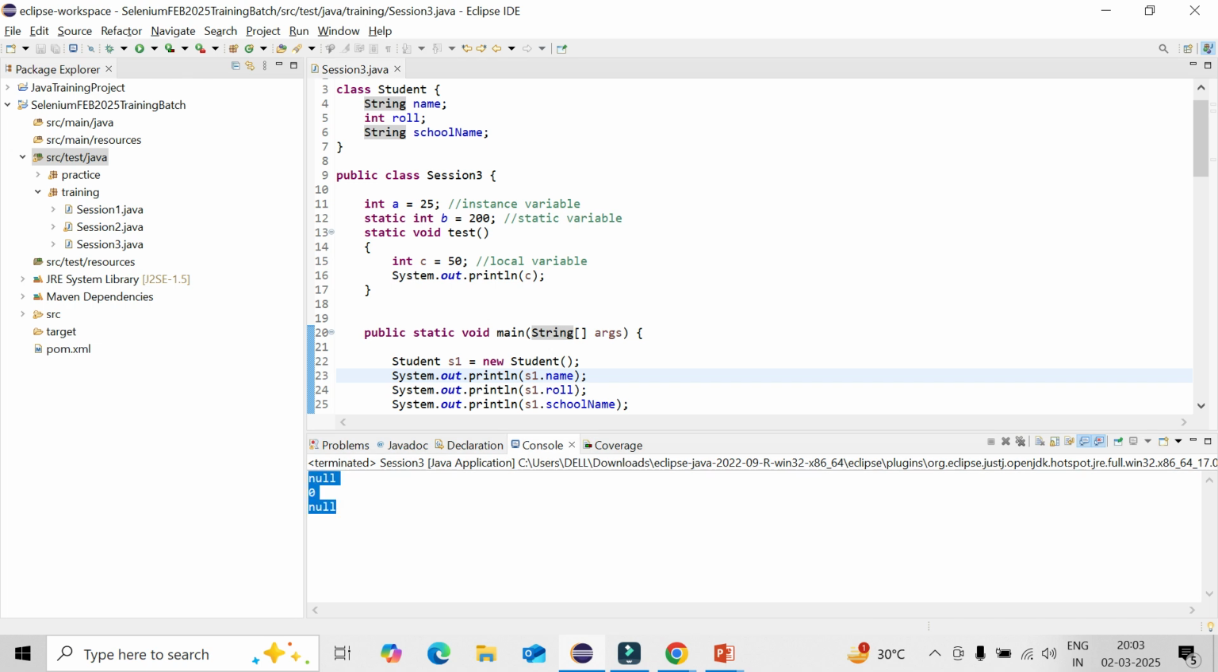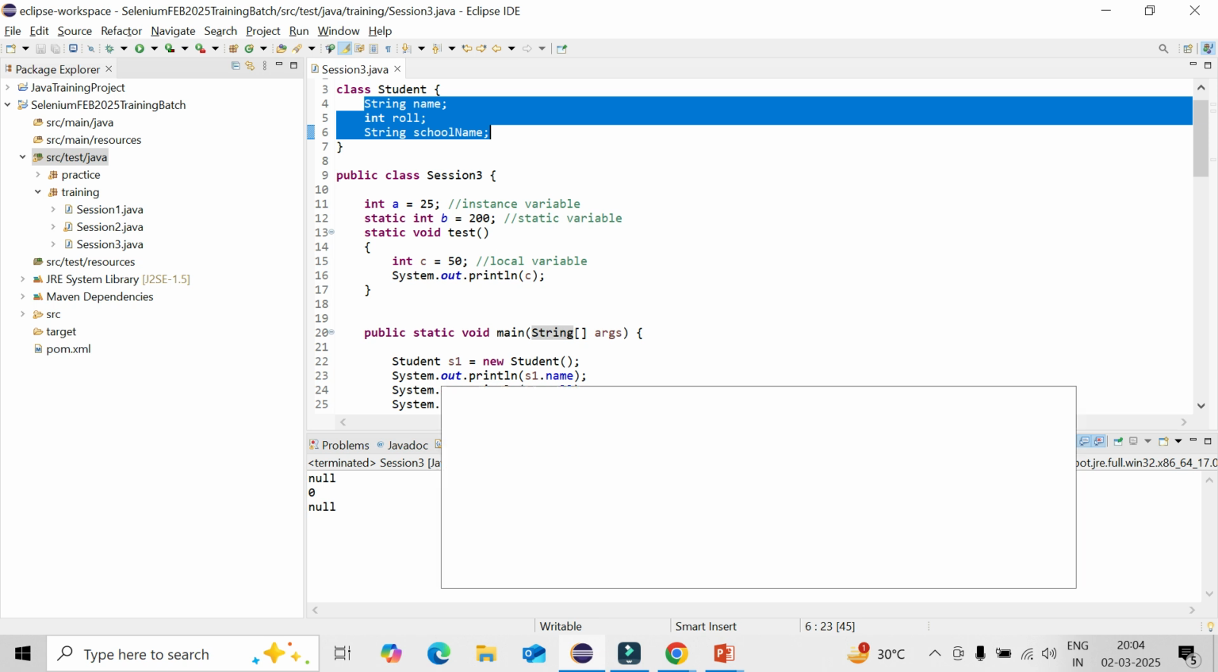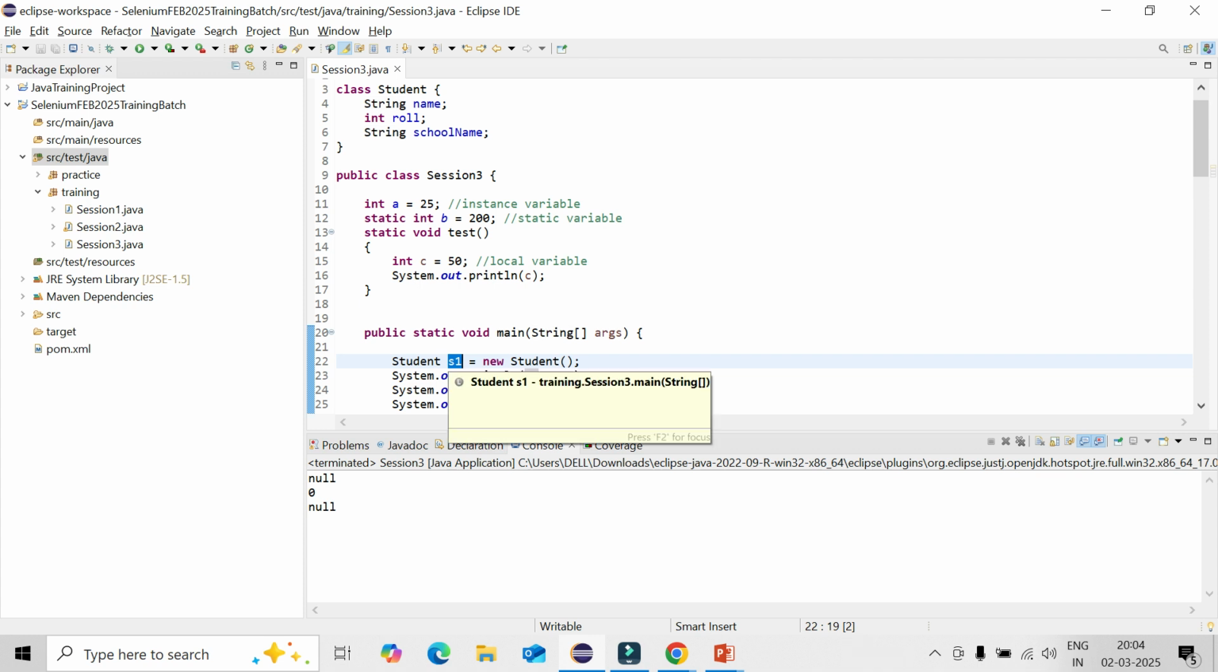So that is the way you could understand, right? I will be teaching you step by step. That is the first step. So this class student, I have defined the variables in the class itself, and I am trying to access those variables with the help of the object. There is always a default value.